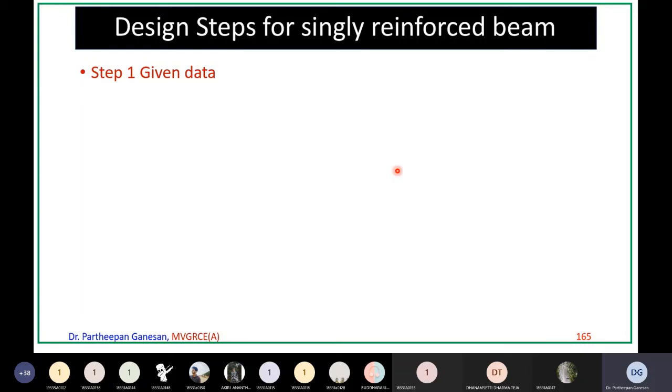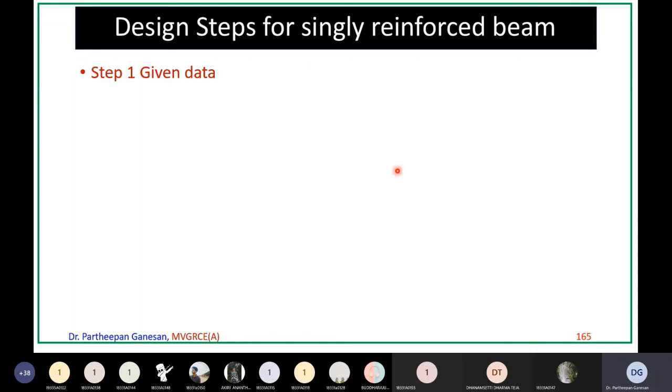But if it is a design problem, the same person can give 100 different answers, depending upon what assumption you make. So steps are very important in a design problem. The examiner will go through each and every step, whether you have given the steps correctly or not. So please pay careful attention to the steps involved in design of a singly reinforced beam.